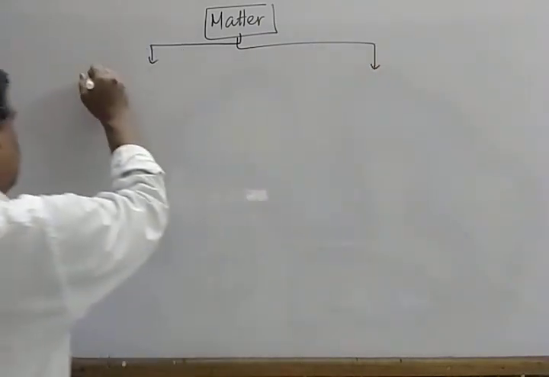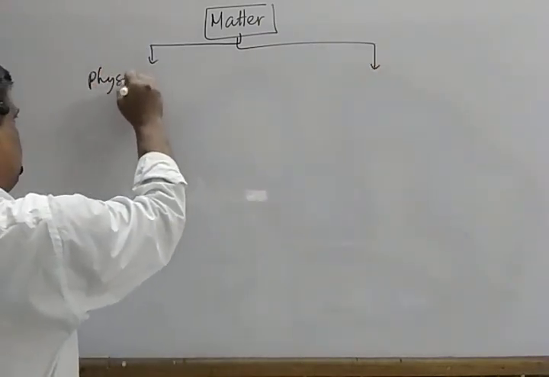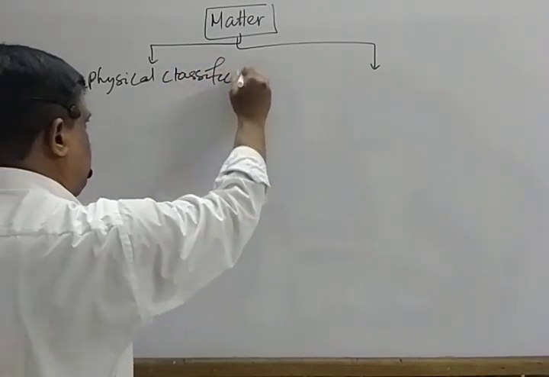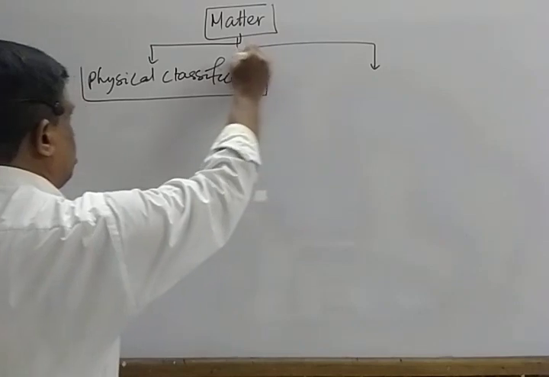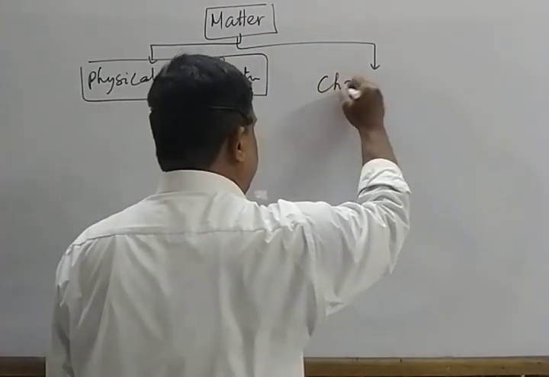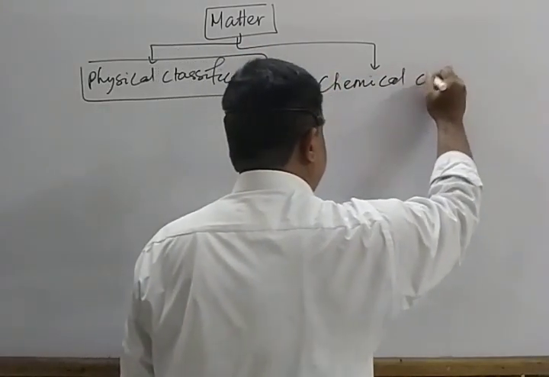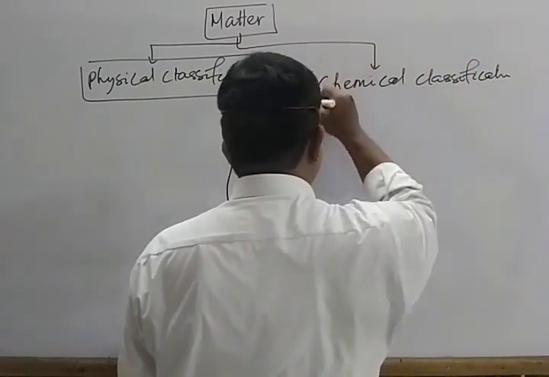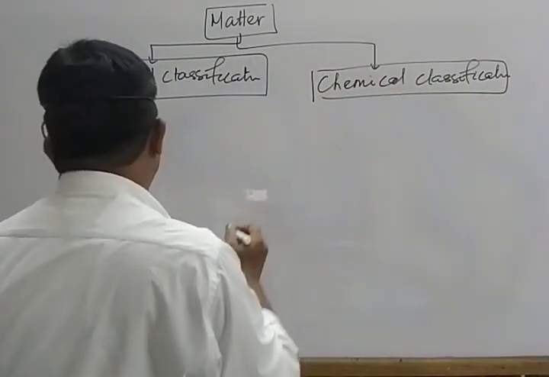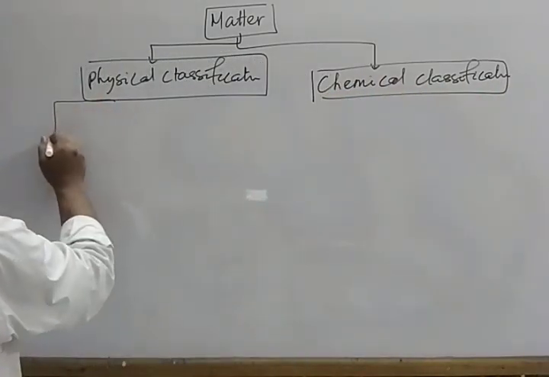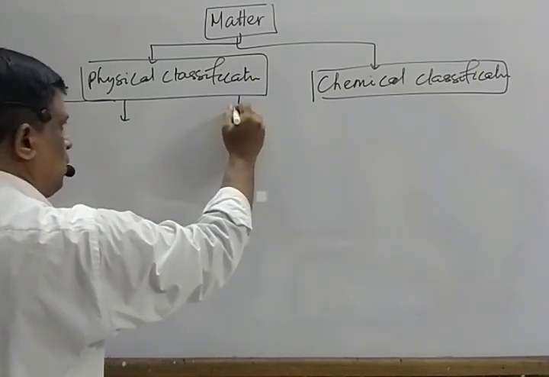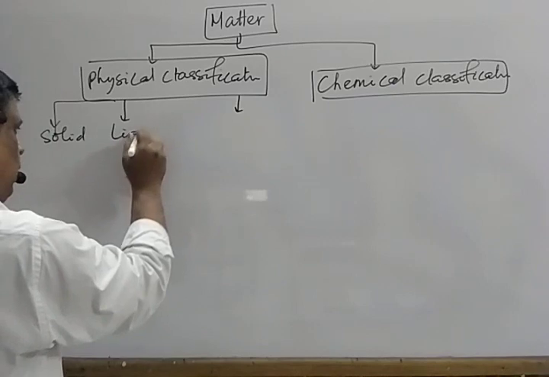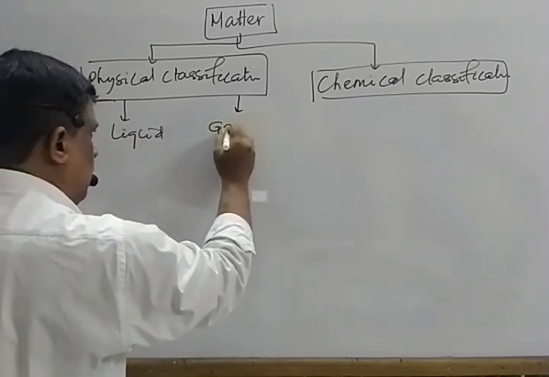One is known as physical classification. One is known as chemical classification. On the basis of physical classification, it is three. That is, one is solid, one is liquid, one is gas.